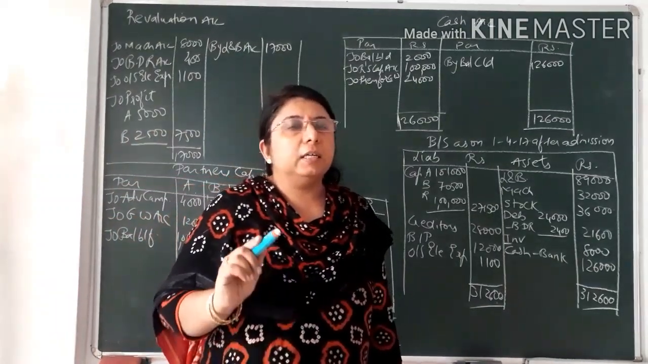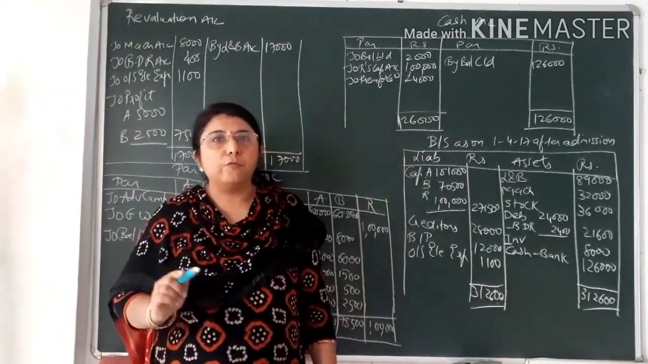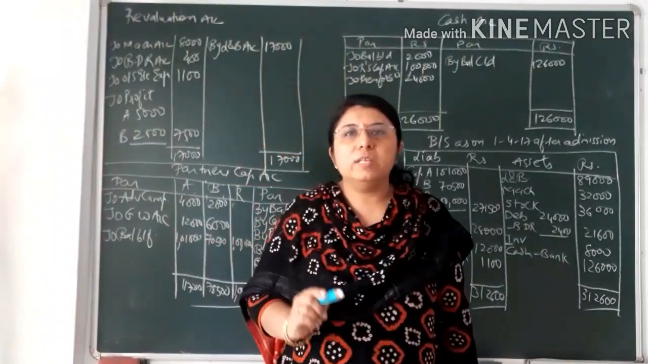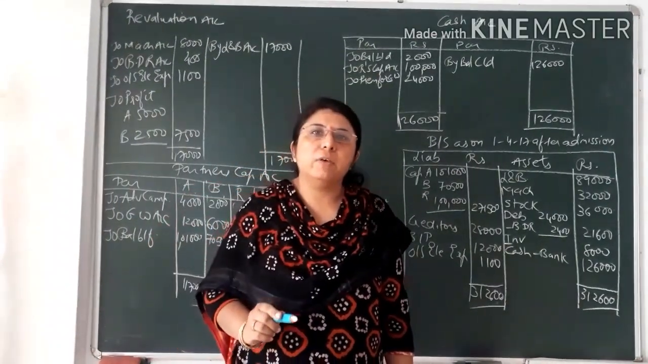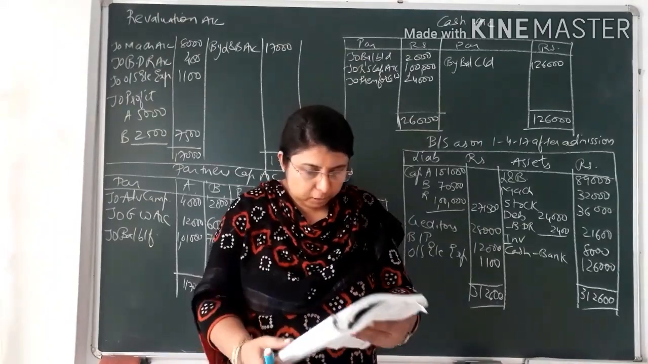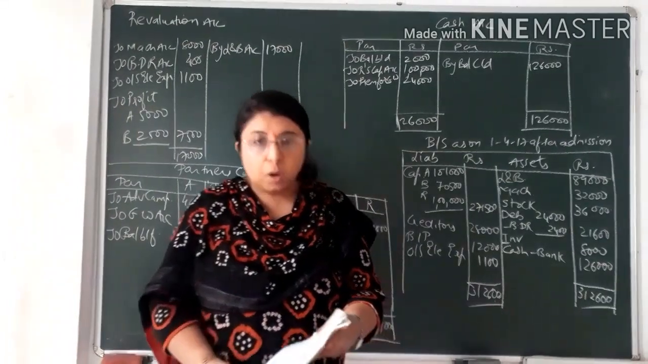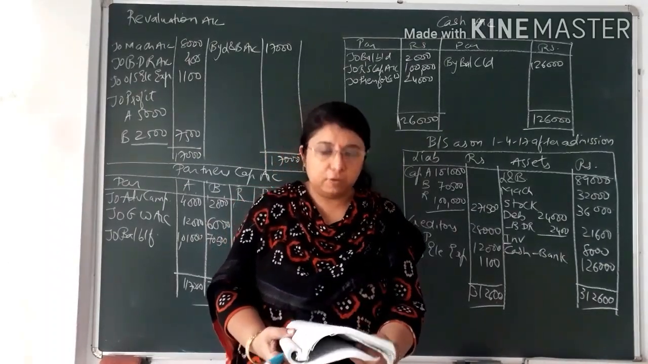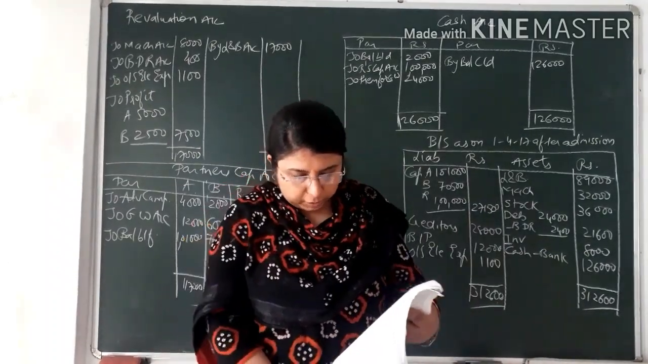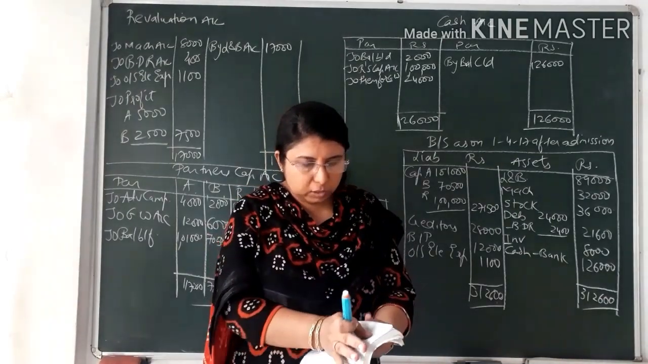Again we are discussing that in case of revaluation account, if the profit is earned to the firm, then always revaluation account will be credited, and if loss is earned to the firm, then revaluation account will be debited. So you can see we have to just do the posting of whatever journal entries that we have written in case of revaluation account.